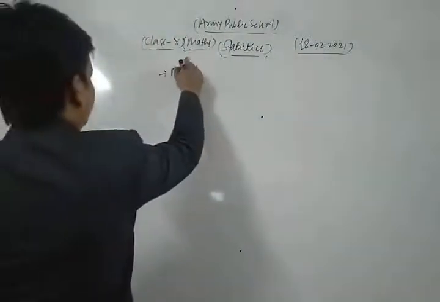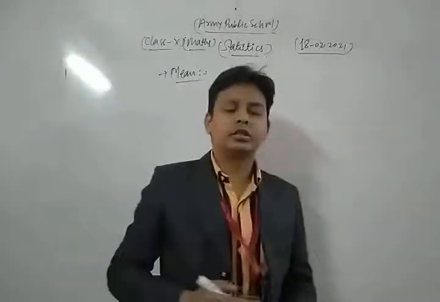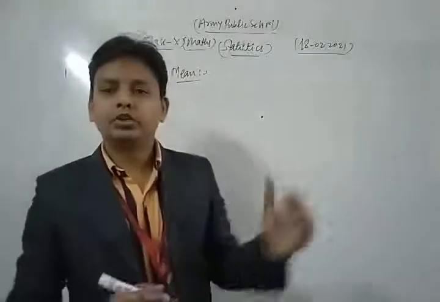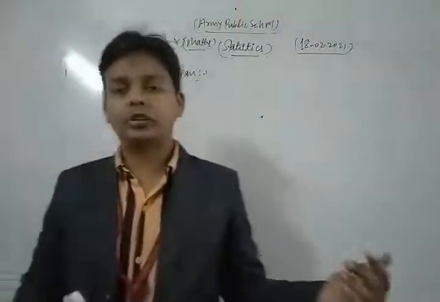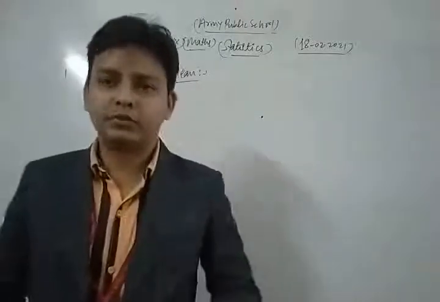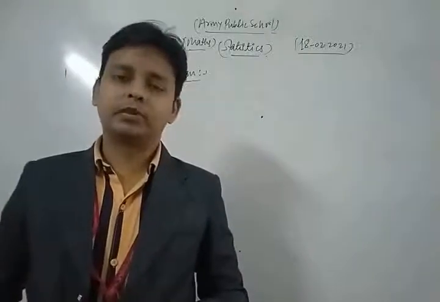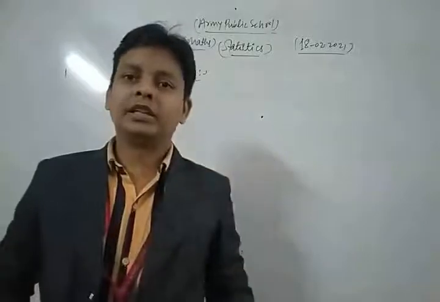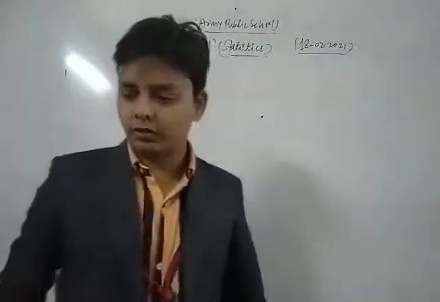Now in your chapter we are going to discuss the mean for grouped data, not for ungrouped data. You know that in previous classes, in class 9, you studied the mean. Mean is the value obtained by the sum of observations divided by the number of observations. Suppose we have the variables x1, x2, up to xn, then their mean is (x1 + x2 + ... + xn) upon n. This is the formula for mean.